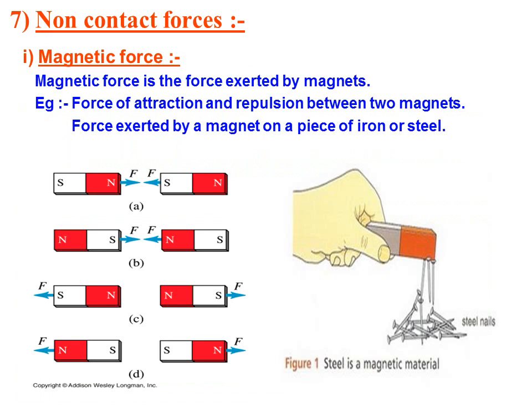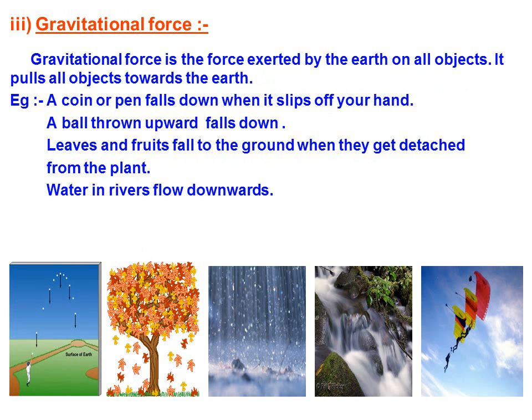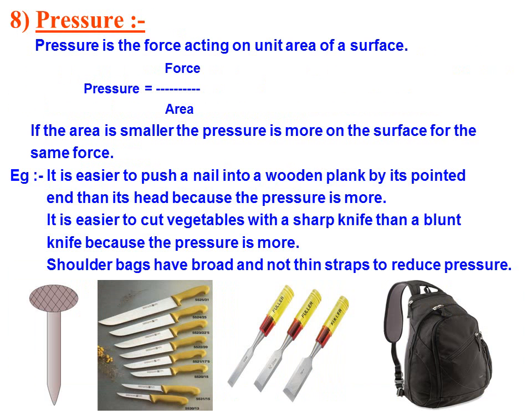Non-contact forces. Magnetic force is applied by a magnet to attract small pieces of iron. Electrostatic force is developed due to charges. A plastic straw attracts small pieces of paper due to electrostatic force. This picture shows the electrostatic force. Gravitational force: when an object moves upward, it comes down toward the surface of the earth due to gravity. So this happens due to gravitational force.